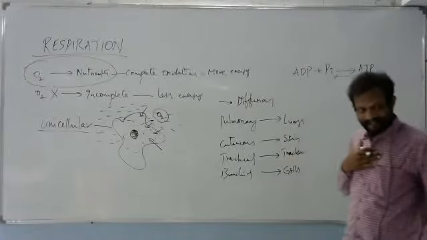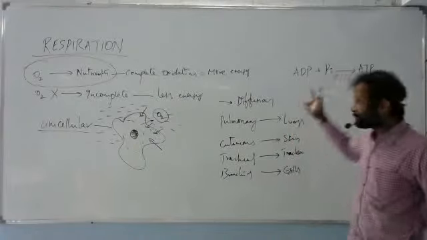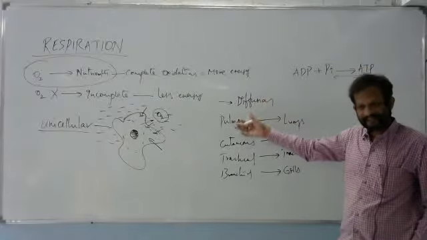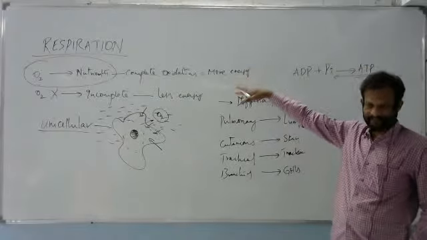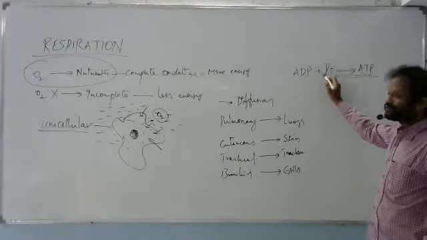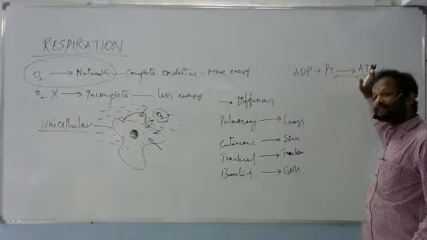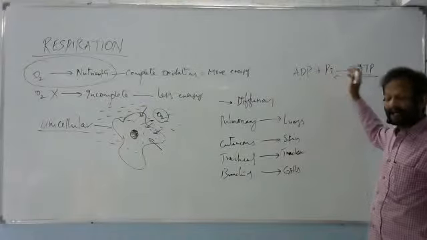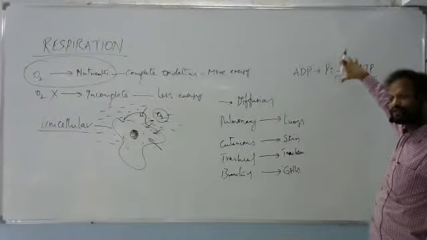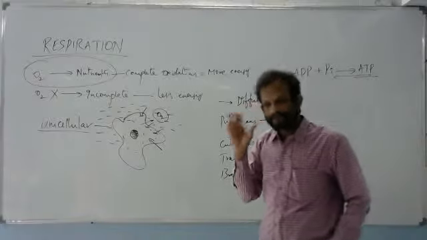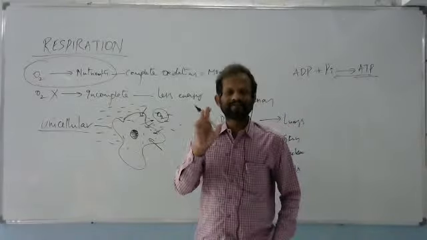When energy is available, when energy is released by the oxidation process, ATP is formed. Now whenever I need energy, at that time I have to split that terminal phosphate. At that time, whichever energy is stored in that bond, that energy will be useful for doing some work.